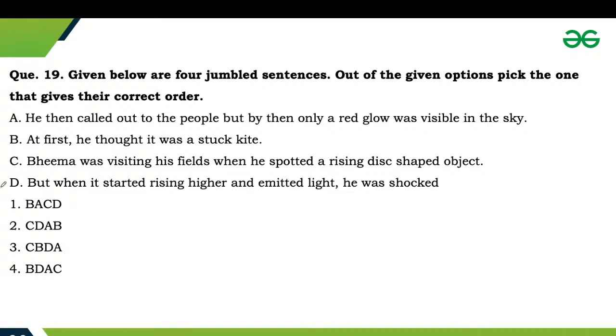Next one is question number 19. Comment your answers for question number 19. Given below are four jumbled sentences. Out of the given options, pick the one that gives their correct order. Identify which one is the correct order.